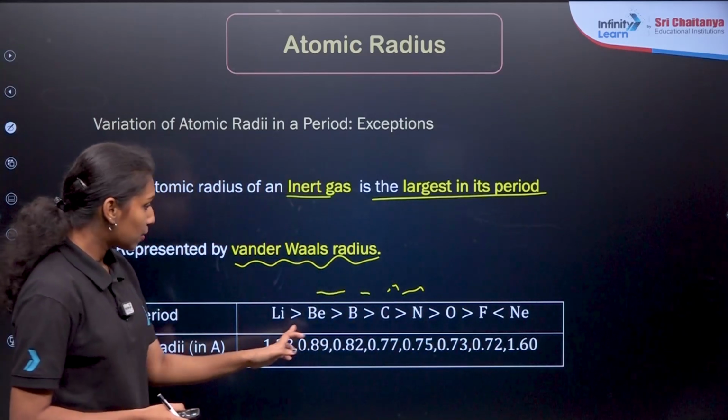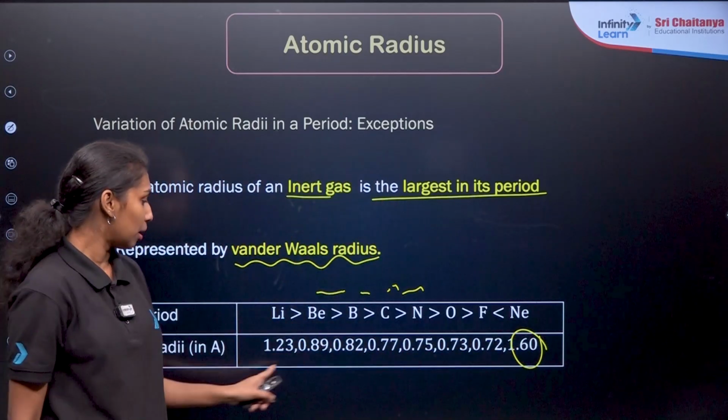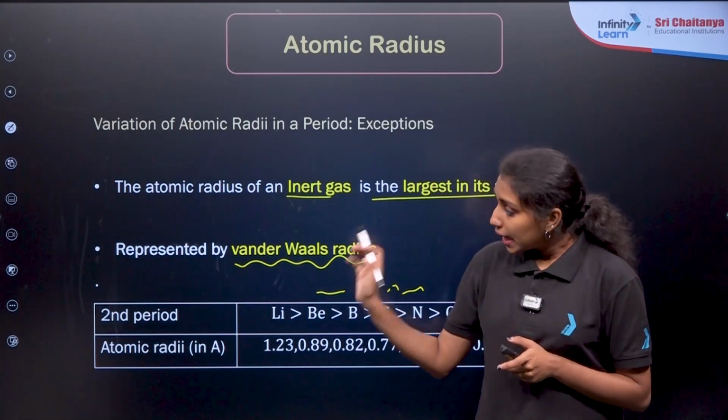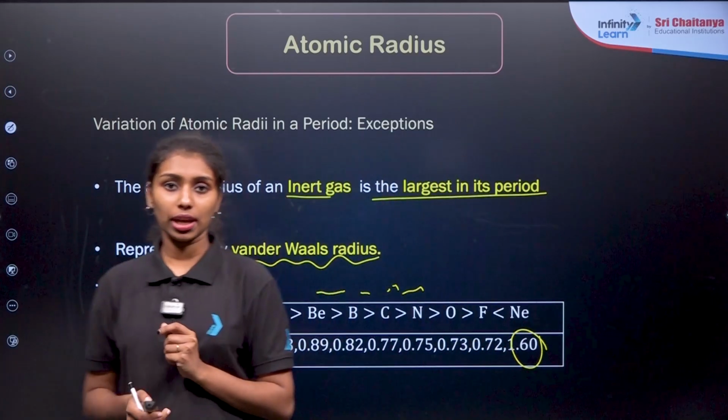Clear? So the values are given here. Neon has the maximum size of 1.60 as compared to all other elements in the second period, because their radius is expressed in terms of van der Waals radii. Okay, I hope you understand.